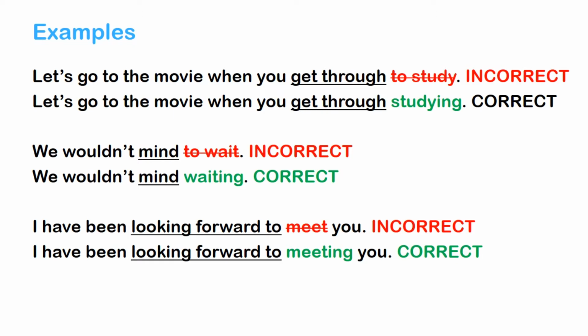Now the question is, how do you know when you are using an ing form and when you are using to infinitive after certain verbs? I cannot say anything else but that getting more familiar with all of those verbs is the best way. The more you practice, the more you do exercises, and the more you use those verbs and verb phrases, the more familiar you are. And it will get easier for you when you are taking an exam with English structure questions in it.